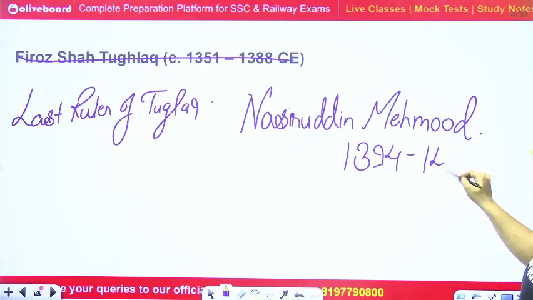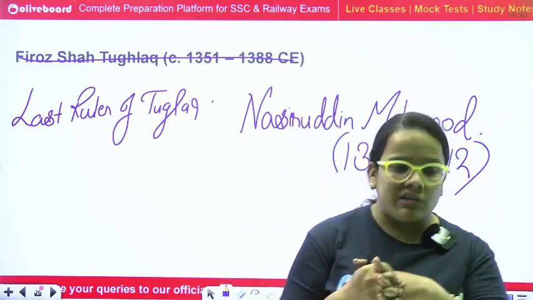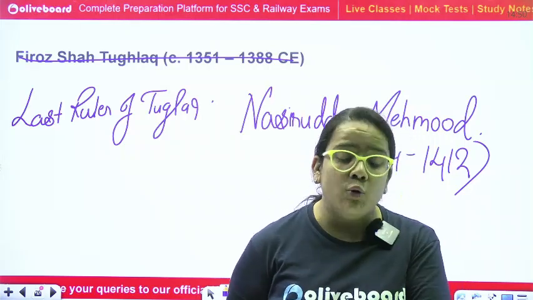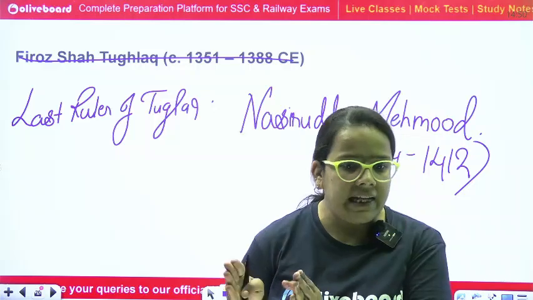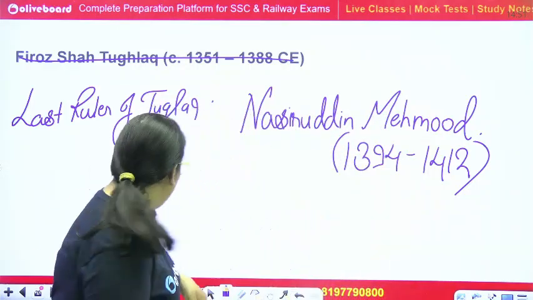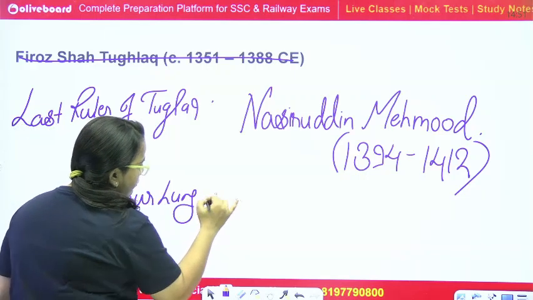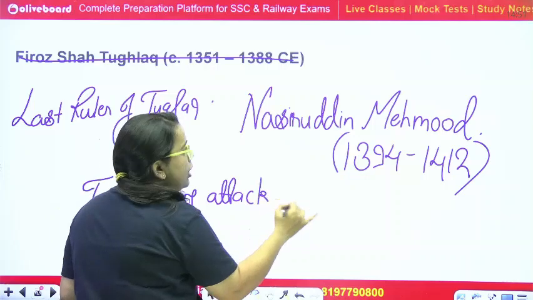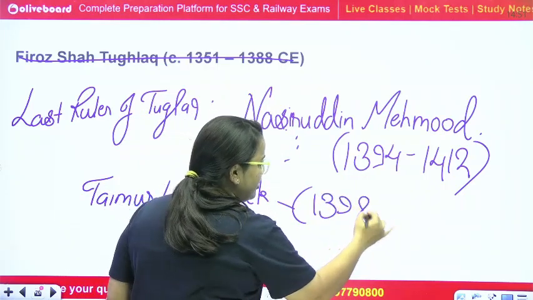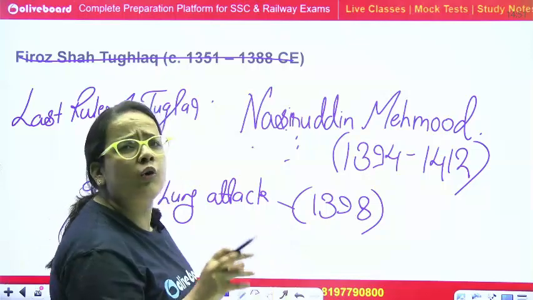1394 to 1412. There's one issue, because when Nasiruddin Mahmud ruled in India, there was an attack of Temur Lung in 1398, and because of his attack. So 1398 was the perfect year. Basically, Nasiruddin Mahmud actually ruled from 1394 to 1398.